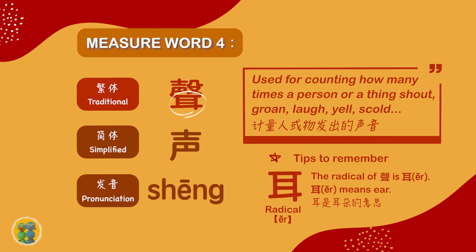So what are the ears used for? You use ears to listen. So you can relate this measure word to this radical, that it has a connection: this measure word is used for counting sounds. If you remember this radical, when you see this character used as a measure word, it helps you remember how to use it.